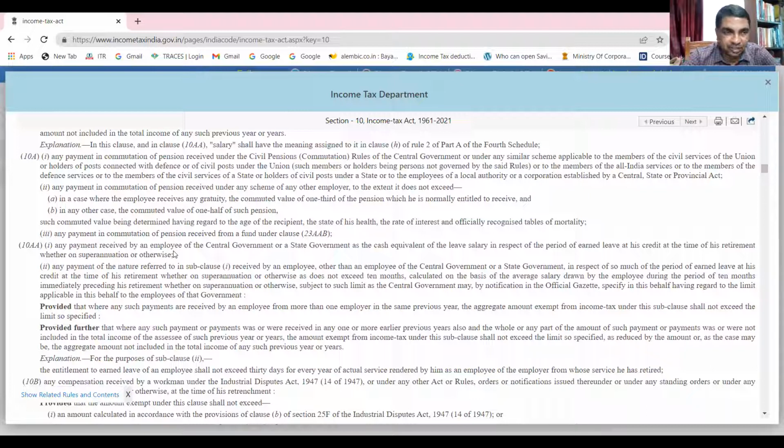Yes, sir. Yeah. So here you see any payment received by an employee of central government or state government as cash equivalent of the leave salary in respect of the period of leave at his credit at the time of retirement, whether on superannuation or otherwise. Okay, so that means at the time of retirement, if leave encashment is received from the central government or state government, this will not form a part of total income. That is exempt. Like this, you see certain other conditions are there. So all these things, let us summarize and let us learn that now.